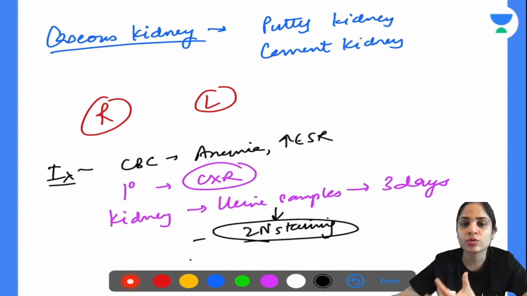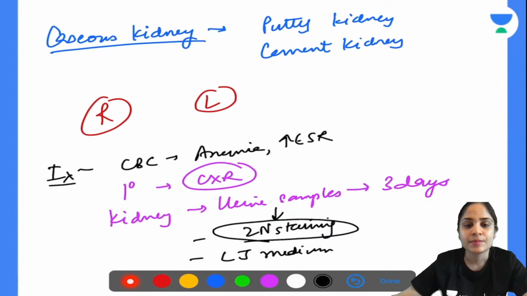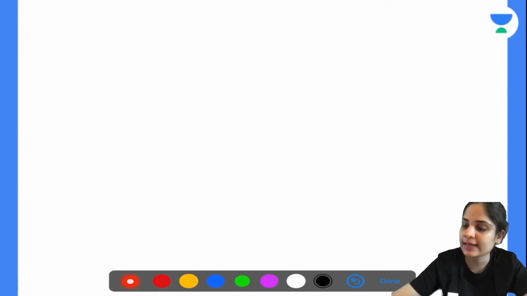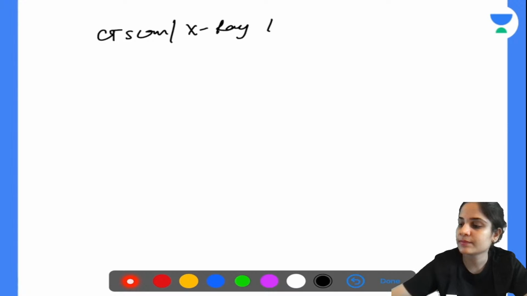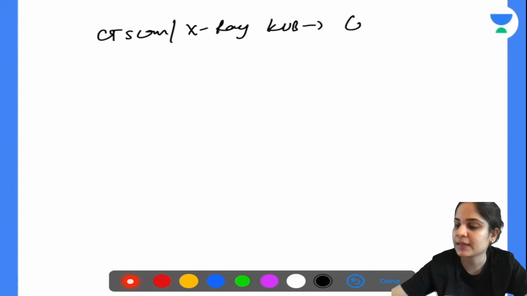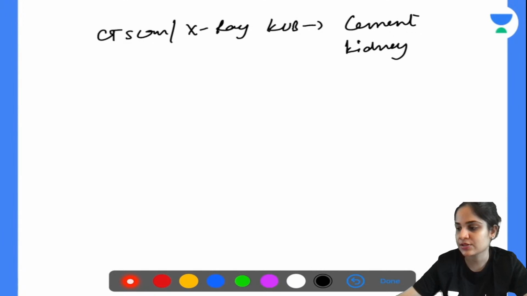Then if you want to grow a culture, you can grow it on the LJ medium that is used for TB. The next thing you can do is a CT scan of the kidney or an X-ray of the KUB region, which will show you the cement kidney, the calcified kidney or the putty kidney. So these are the specific investigations.